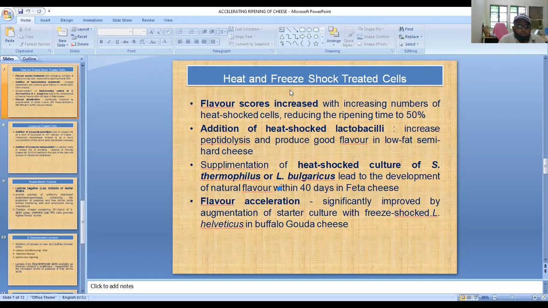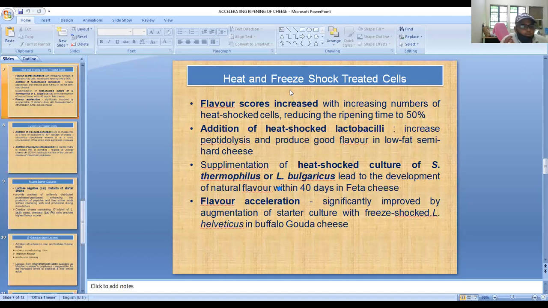Now we are focusing on the other methods which are very important in the context of cheese. Here we have already told you that addition of heat shock culture along with lactobacilli has been observed to improve the flavor and increase proteolysis in semi hard cheese also.